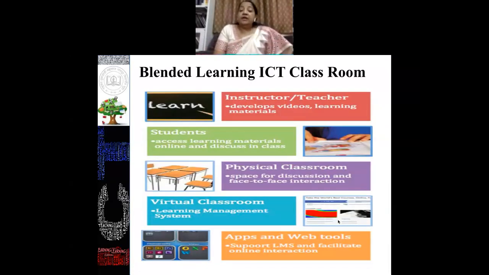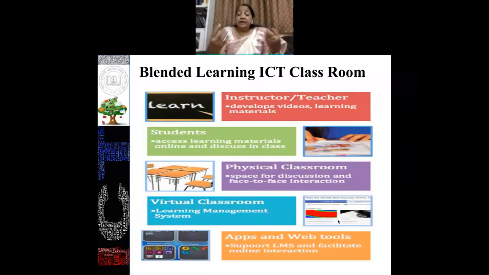So blended learning in the ICT classroom means the instructor or teacher develops videos and learning material. As a teacher, you can develop your own videos, you can develop your own learning material in the form of PowerPoint presentations, or using any other video or any other technology tool, and you can develop your instructions. Then these modules which you have developed, the student can access these learning materials online. And when we meet face to face, when we meet the students in a physical classroom situation, this physical classroom should be used for discussion and face-to-face instruction.